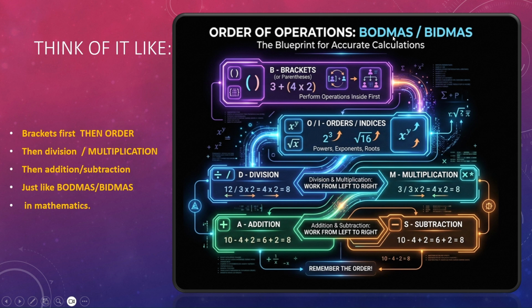Now division and multiplication, how do they work? They work from left to right. Whichever comes first has to be performed first. Left hand side has to be performed first. Next is addition and subtraction. Same, because they have equal importance, they work from left to right. Now we have to remember this order. So what is the order? BODMAS here in maths. We have already seen it in algebraic expressions, whenever we solve all these operations. This is the rule that we follow, BODMAS or BIDMAS, correct?